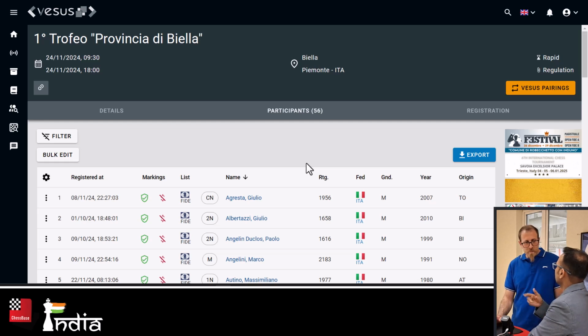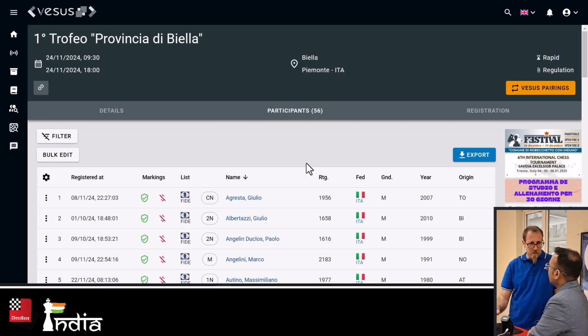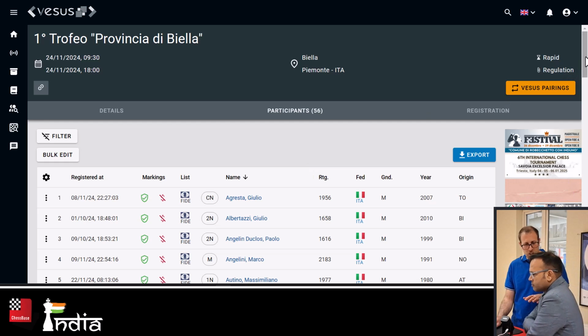Yes, exactly. If you want to show it, you can show it, but if you don't want to show it, it's private information. I have access because I'm the admin, but people don't see that. Yes, only the organizer.